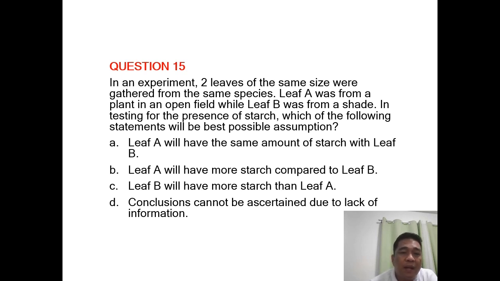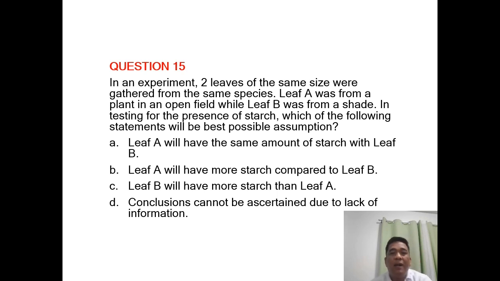Leaf A was from a plant in an open field, while leaf B was from a shade. In testing for the presence of starch, which of the following statements will be the best possible assumption? A. Leaf A will have the same amount of starch with leaf B. B. Leaf A will have more starch compared to leaf B. C. Leaf B will have more starch than leaf A. Or D. Conclusions cannot be ascertained due to lack of information.